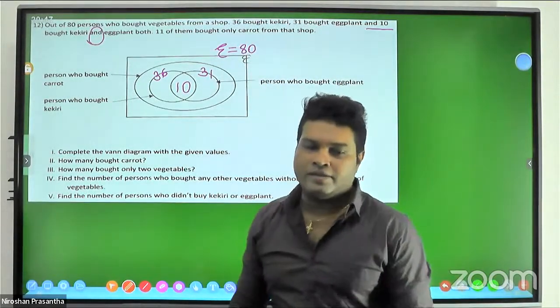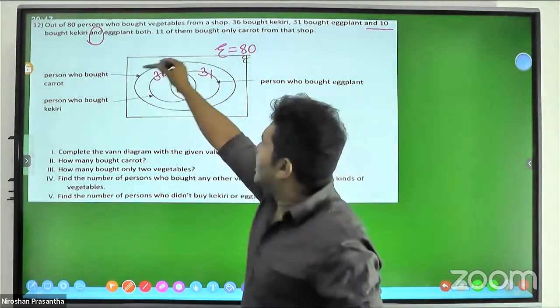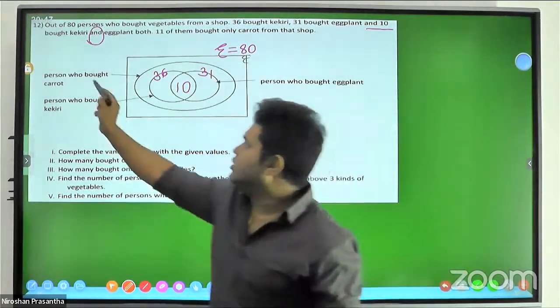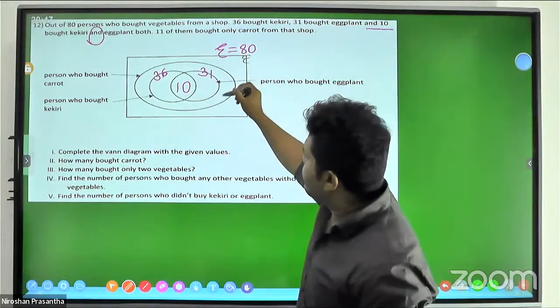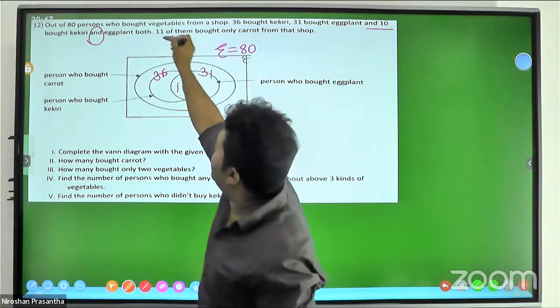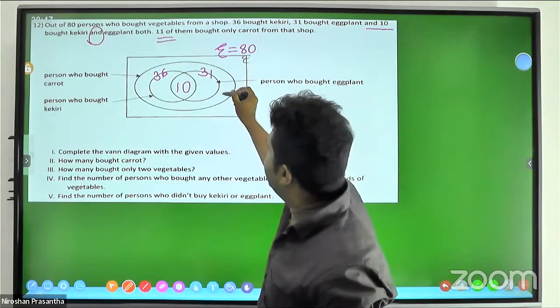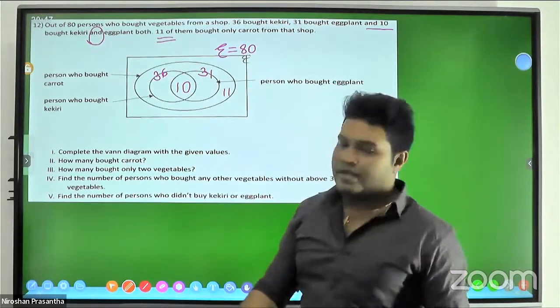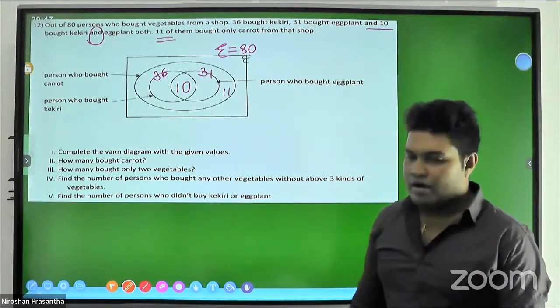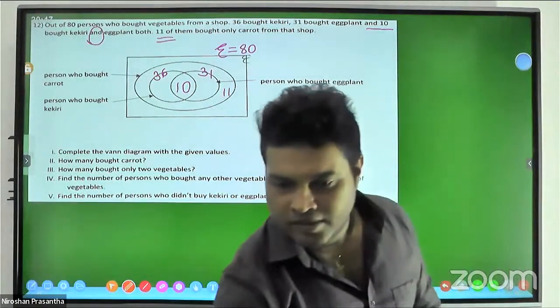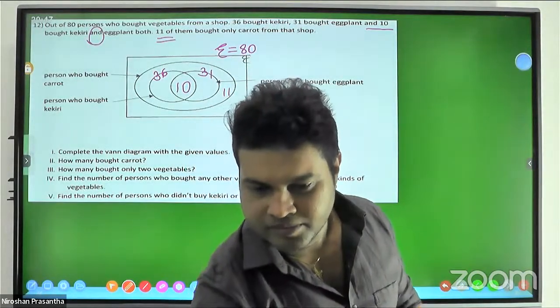Only carrot, because of the large circle belonging to carrot. The persons who bought only carrot belong to this region, and this quantity is 11. Then we can include 11 in this page. Right, we will mark it.